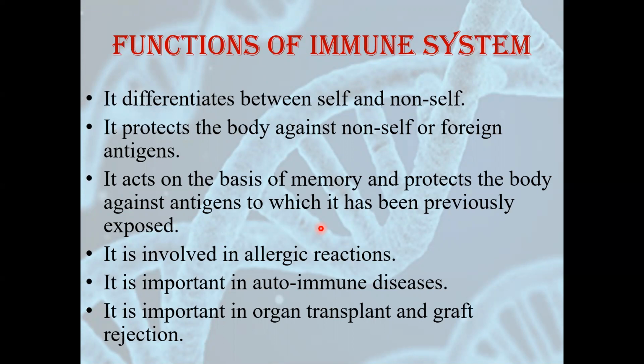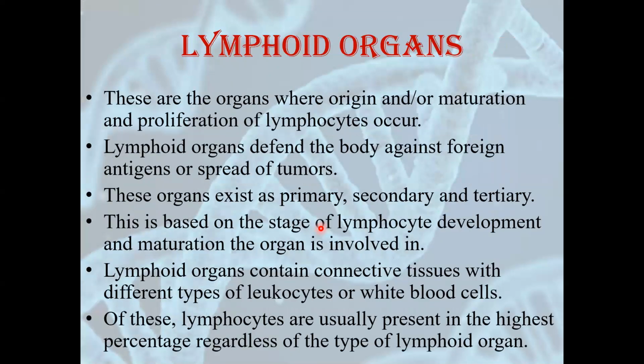It is involved in allergic reactions. It is important in autoimmune disease, and it is also important in organ transplant and graft rejection. These six points we have already studied. So this is just a summary of the functions of our immune system.